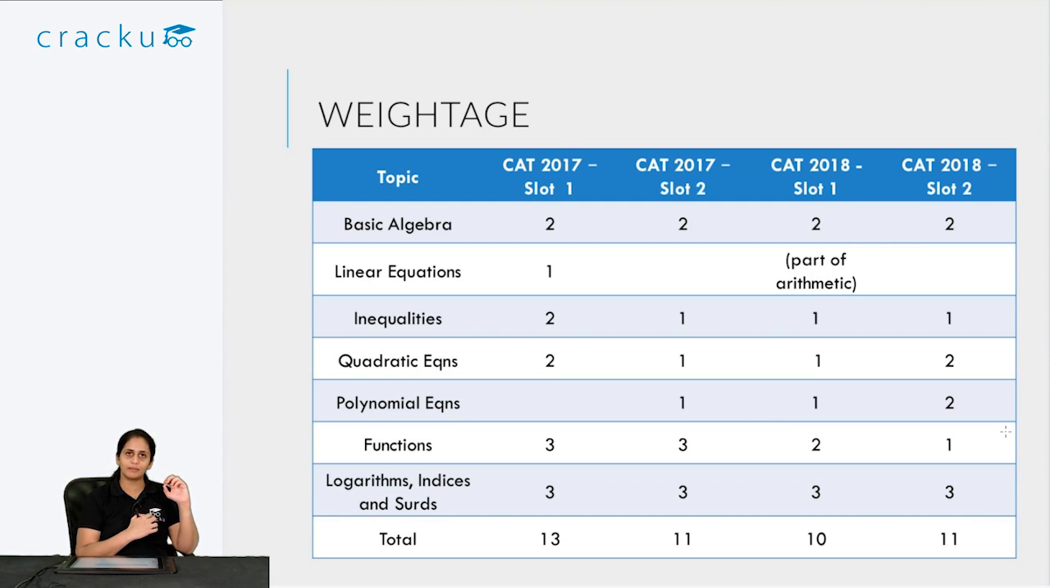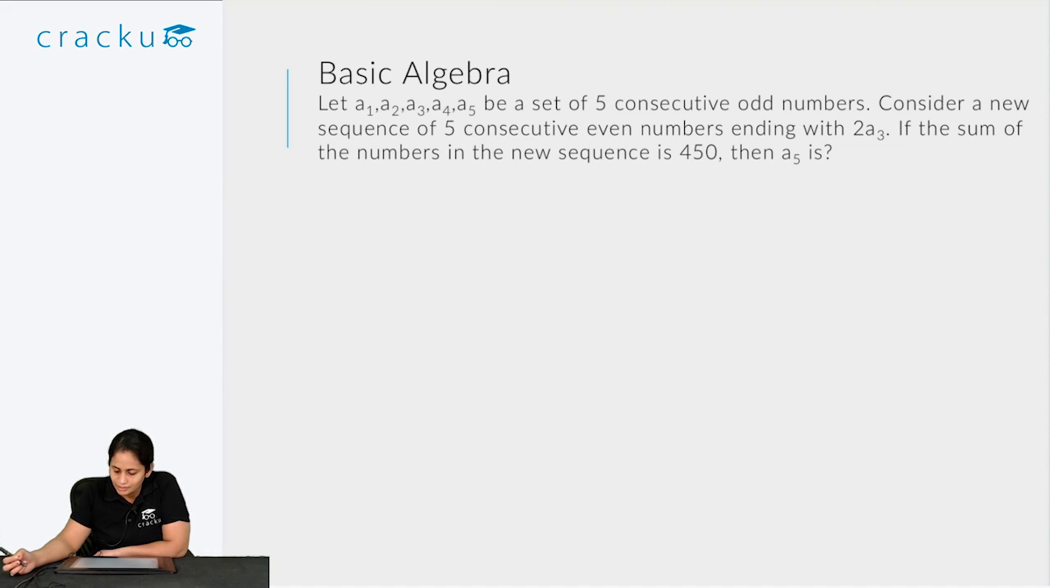But there can be extremely difficult questions from functions also. There can be pretty difficult questions from polynomial equations. So you have to pick and choose. Now what we'll try to do is go through each of the subtopics and give you a recent CAT question from that subtopic, so you have an idea of what kind of questions come and what the difficulty level is. So let's start with basic algebra. So consider this question.